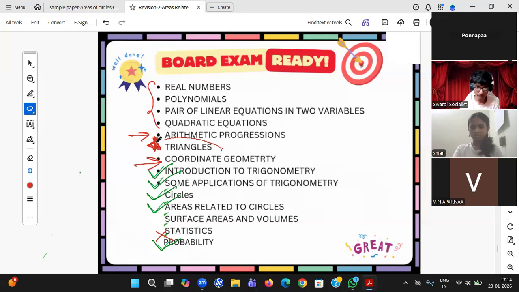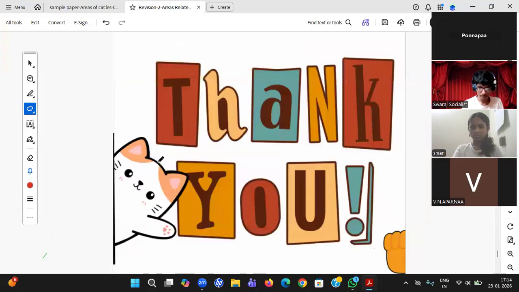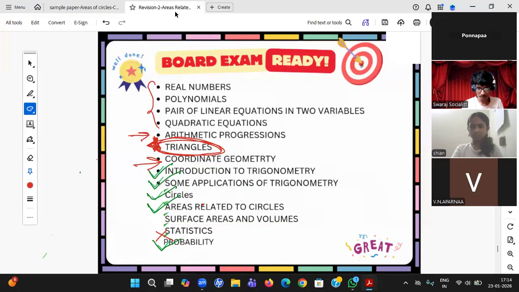So right now, I have finalized triangles. Okay, tomorrow I'll start with triangles. Okay, students, thank you. So now let us see some of the sample papers.